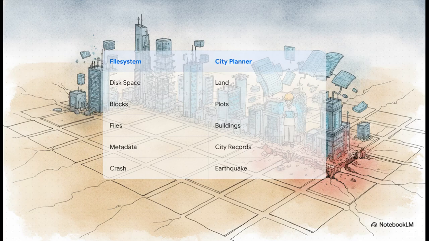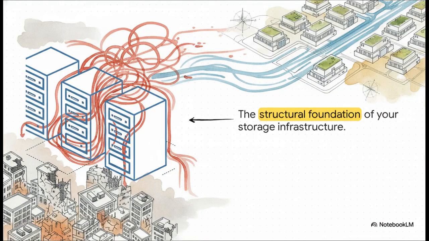That's your metadata. But the most crucial job of the city planner is figuring out exactly what happens when a massive earthquake hits mid-construction. In our world, that means a sudden server crash or a complete power failure. When you think about this structural foundation, it's super easy to see how a bad city plan just leads to total urban sprawl, massive traffic jams in your data pipelines, and collapsed buildings after a disaster. But a good file system, a good city planner, supports massive growth. It keeps data traffic flowing effortlessly, and recovers incredibly fast when the unthinkable happens. Like when your pager goes off at 2 a.m. because a server rack just lost power.